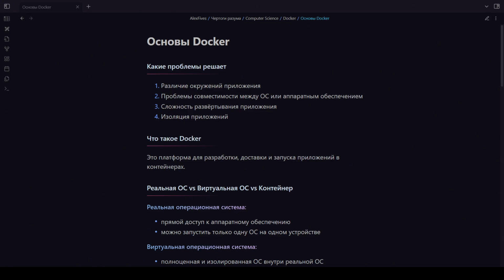But the isolation will be better when we have a separate database for each application and there will be no overlaps at all. There may also be overlaps with certain parameters, with the configuration of the operating system, and much more. This can be done without using Docker. In fact, all these problems can be solved without using Docker, but it would take us significantly more time than if we use Docker. This is because Docker streamlines the process, making it much more efficient and less time-consuming. And in Docker, all of this is resolved with a single command. We don't have to do anything at all, as it has already been taken care of for us.